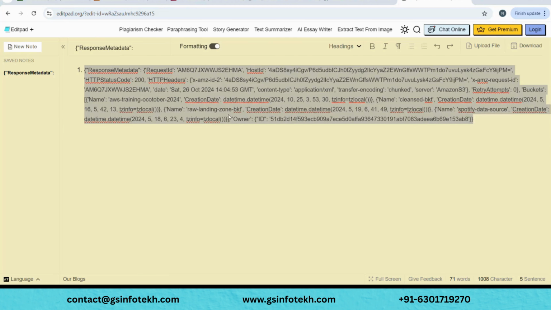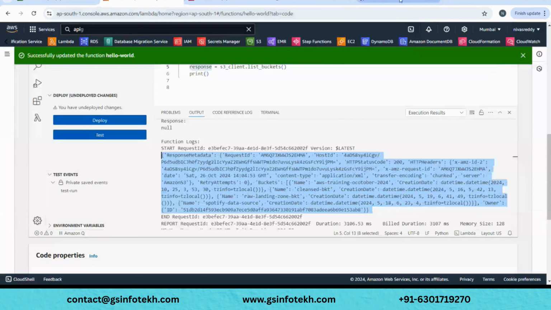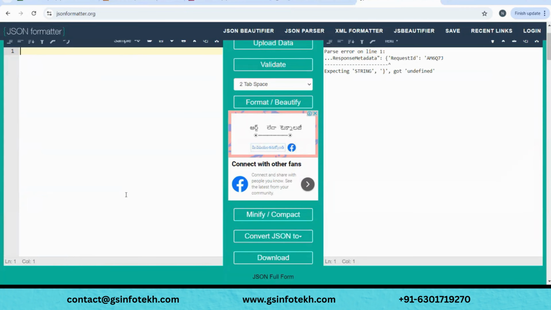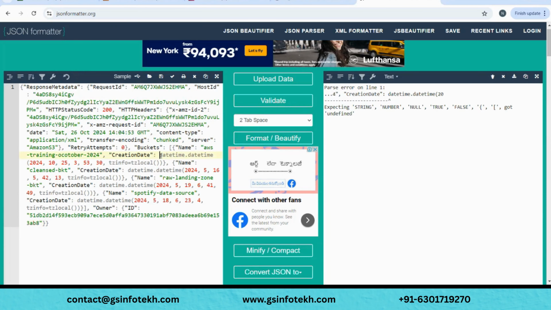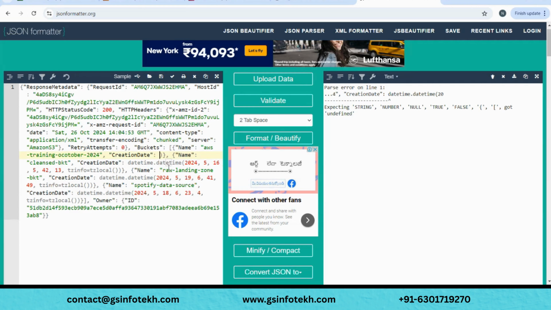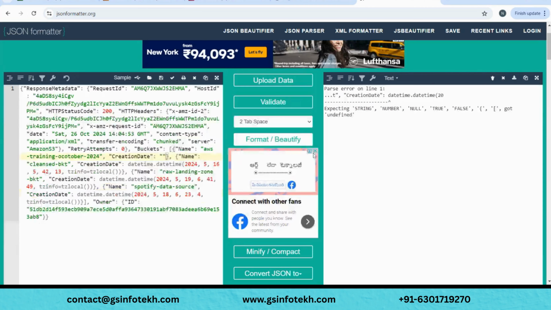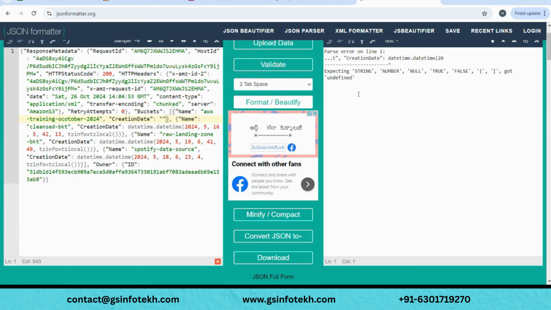Replace, replace with this one, done. I hope you are able to see my screen, right? I'm just pasting this and clicking beautify. It's saying something again, about the date time.